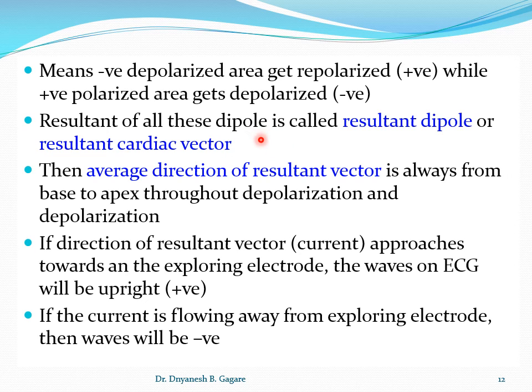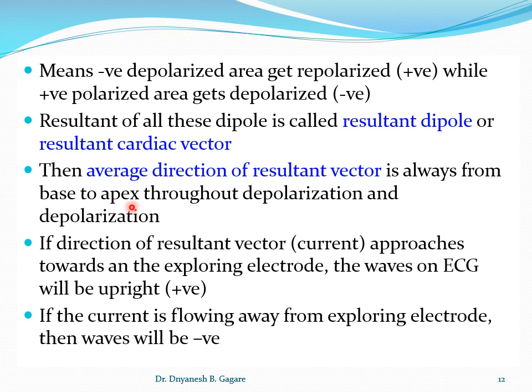If we take all dipoles together, it gives us one arrow, which indicates the direction of the current flow, all directions and all electrical potentials together. That is called the vector, and if we take all these dipoles together, it is called the resultant vector.